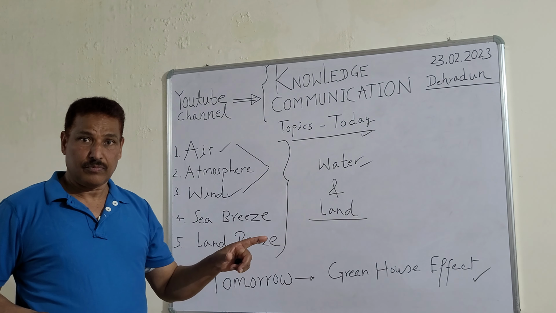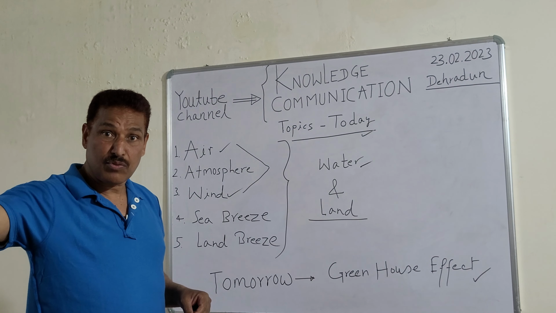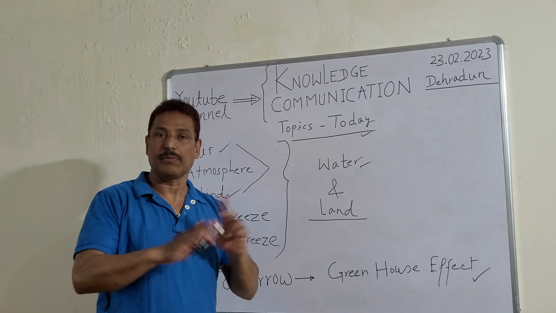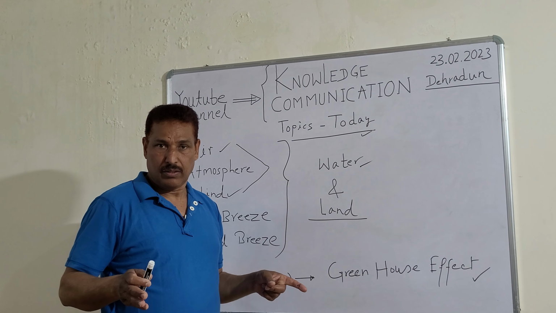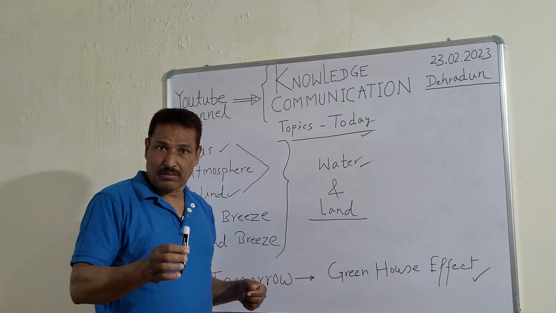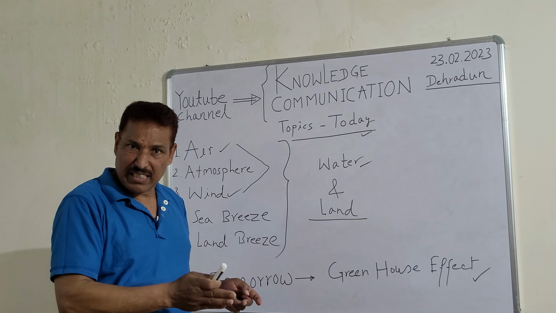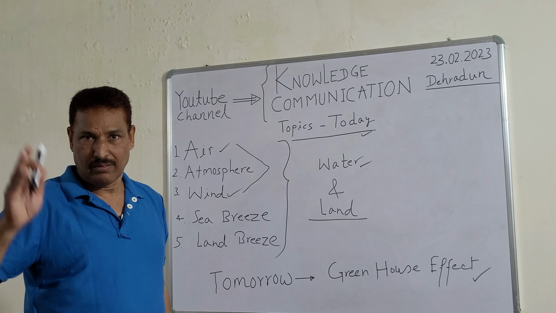In daytime, what happens? The breeze comes from sea to land. Now at night time the process is reversed. What happens? The wind, that is termed as breeze here, starts blowing from land to sea.